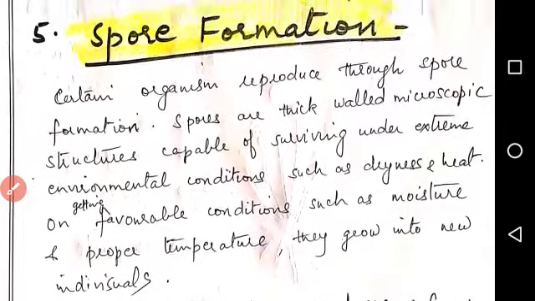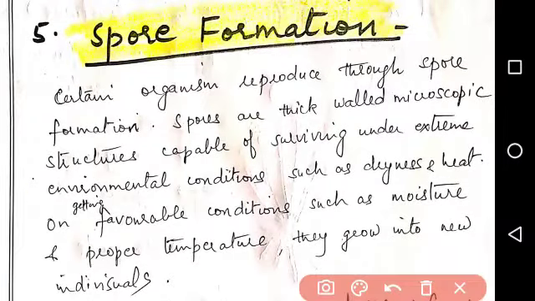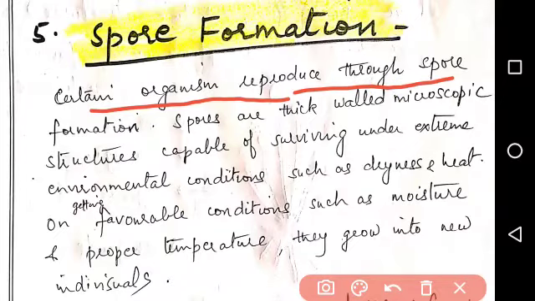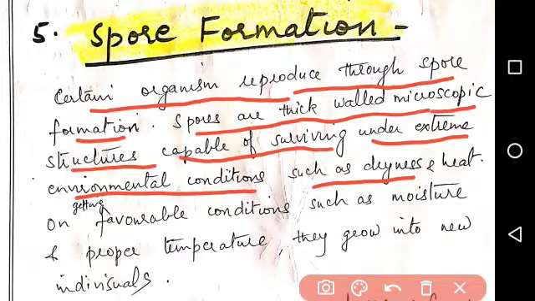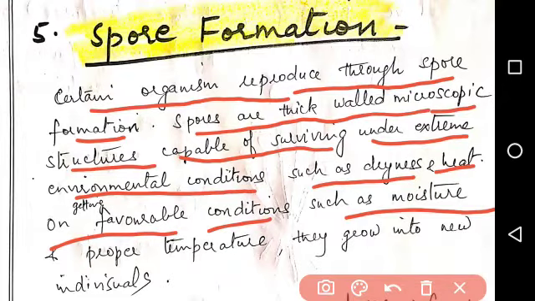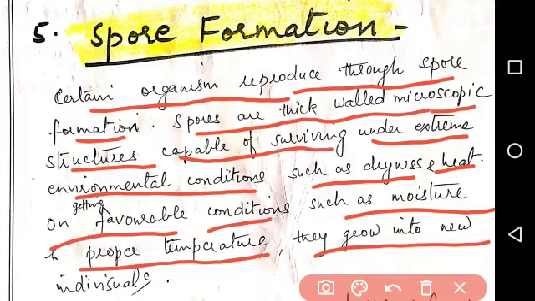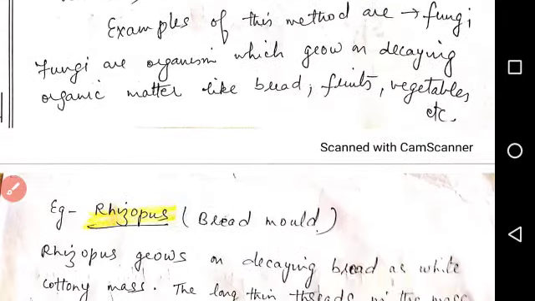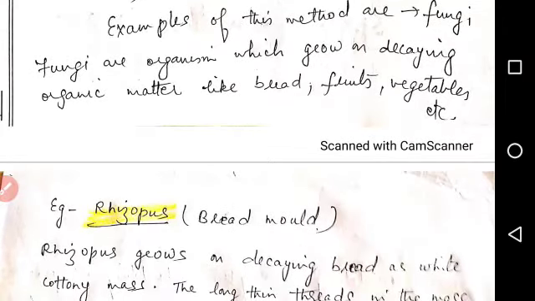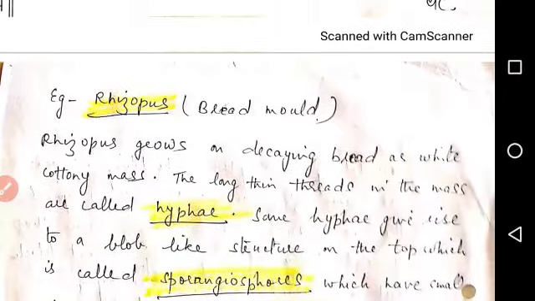Spore formation. Next method is spore formation. Certain organisms reproduce through spore formation. Spores are thick-walled, microscopic structures capable of surviving under extreme environmental conditions such as dryness and heat. On getting favorable conditions such as moisture and proper temperature, they grow into new individuals. Examples of this method are fungi. Fungi are the organisms which grow on decaying organic matter like bread, fruits, vegetables, etc.